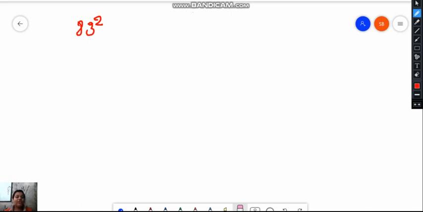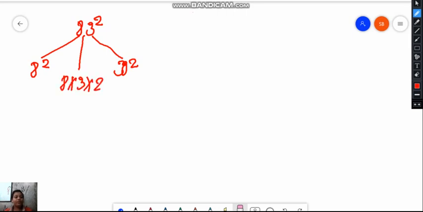Okay, so we will take 3 here, and 3 into 3 is 9. We will make 3 columns: 1, 2 and 3. In the first column we will write 3 square, and in the other column 8 into 3 into 2. It goes on like this for every square number. We will also do this with the help of a second example. So 3 square is 9,